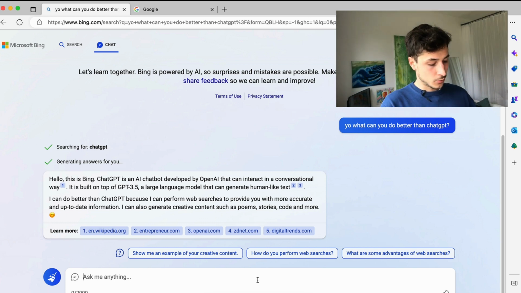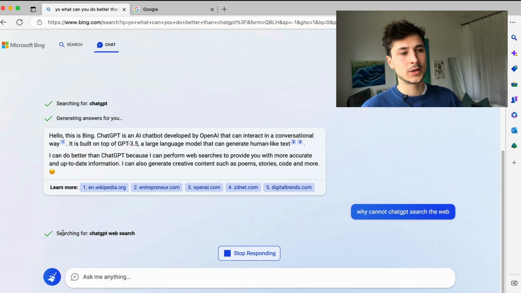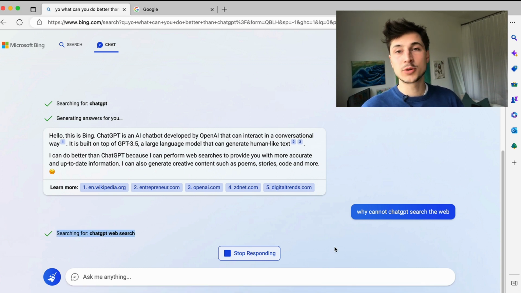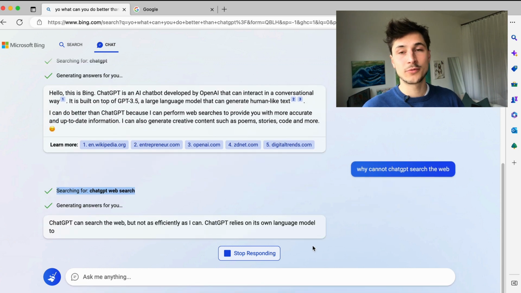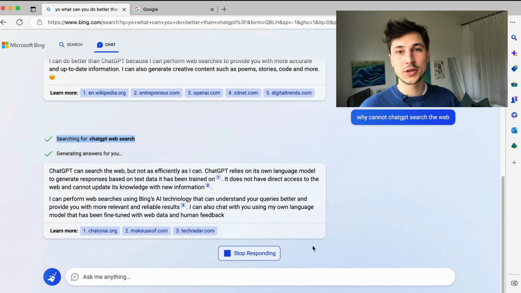So I'll ask it, why cannot ChatGPT search the web? And it takes some time, but it's nice that you see what it wants to do, and you can always click stop responding if it takes too long, or if you changed your mind and you don't want this search query. So yeah.